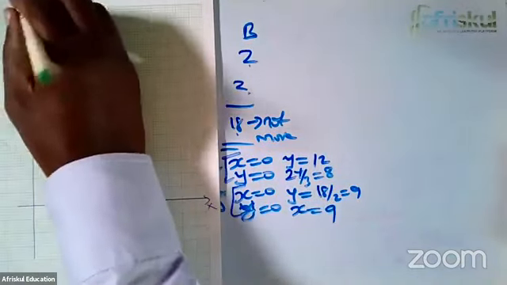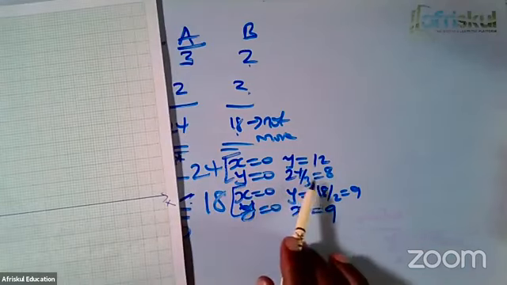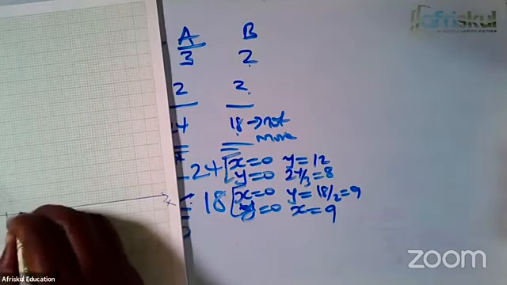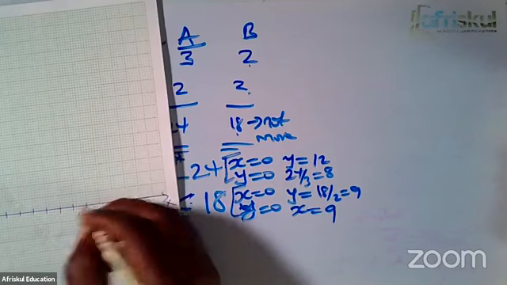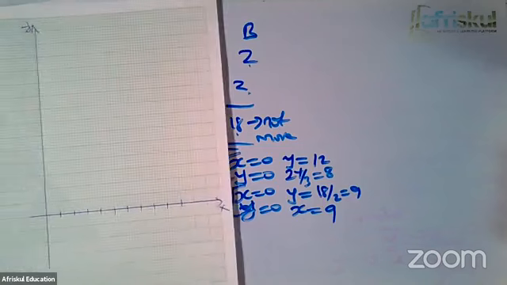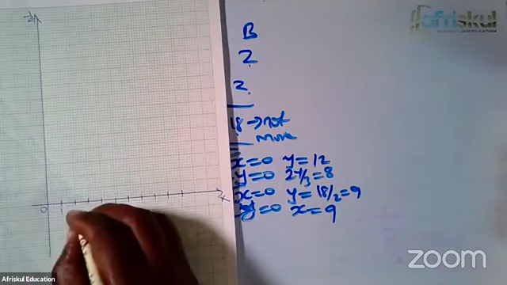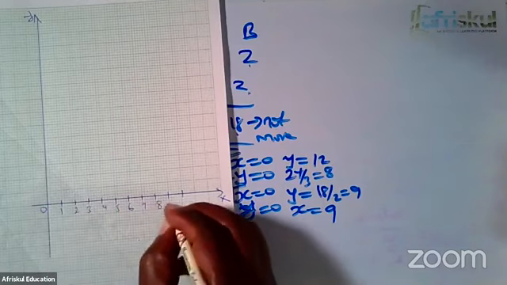This is the Y-axis. Now I can see the highest figure of X. If you look at the points you have, the highest figure of X here is 9. So for X you go 1, 2, 3, 4, 5, 6, 7, 8, 9. You can even give them a bonus of 10. That's okay. So we have 0, 1, 2, 3, 4, 5, 6, 7, 8, 9.